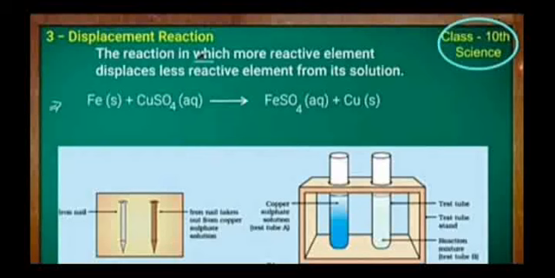For example, when an iron nail is dipped in aqueous solution of copper sulfate, the color of the copper sulfate solution fades due to the formation of ferrous sulfate. In the above reaction, iron metal displaces copper metal from copper sulfate solution. Hence, iron is more reactive than copper.